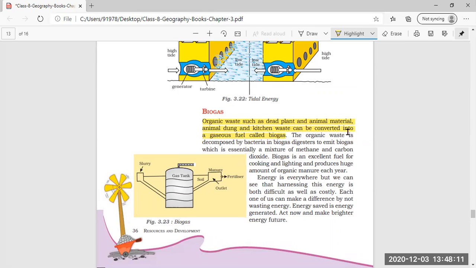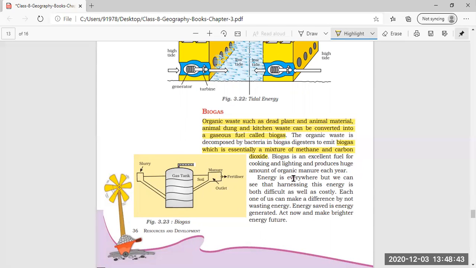Even the animal material, that is the animal dung, the waste which is taken out from the animals, can also be used for biogas. The organic waste is decomposed by bacteria in biogas digesters to emit biogas, which is essentially a mixture of methane and carbon dioxide. So this biogas is generally a mixture of which two gases? Methane and carbon dioxide.